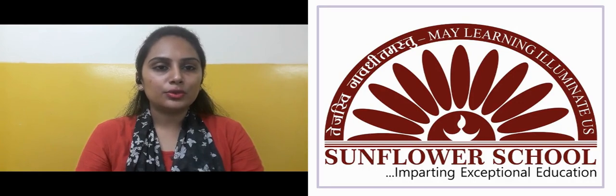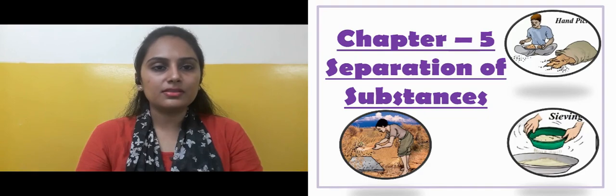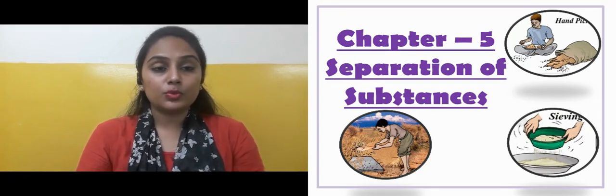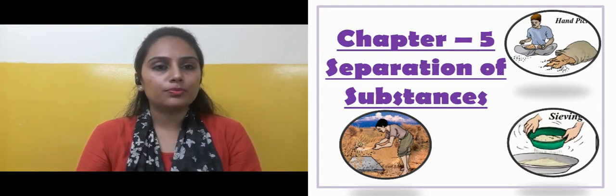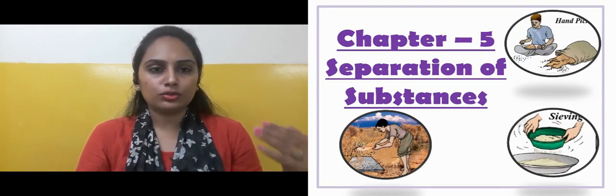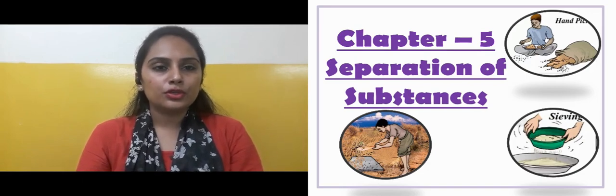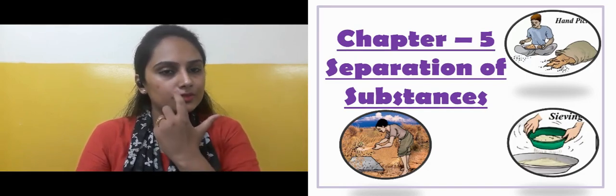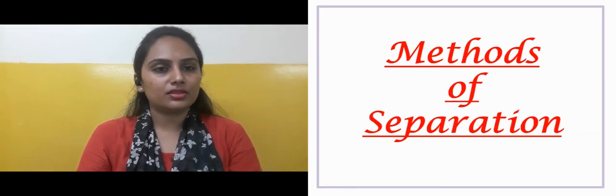Dear kids, today we will be continuing with our fifth chapter, that is separation of substances. In that we had already seen how we separate the substances. We separate substances even though both are useful, or one is useful and one is not useful, it is an impurity, right? And we had gone through the names of the methods of separation. Today we will go through each and every method of separation in detail.